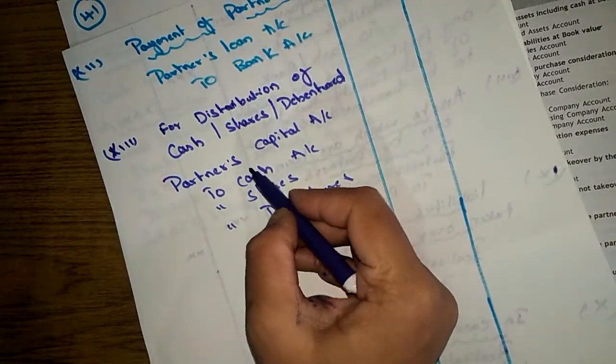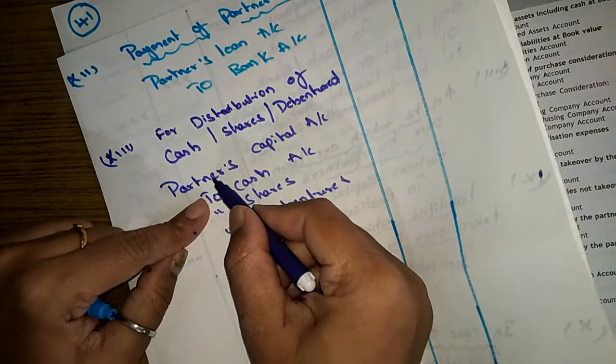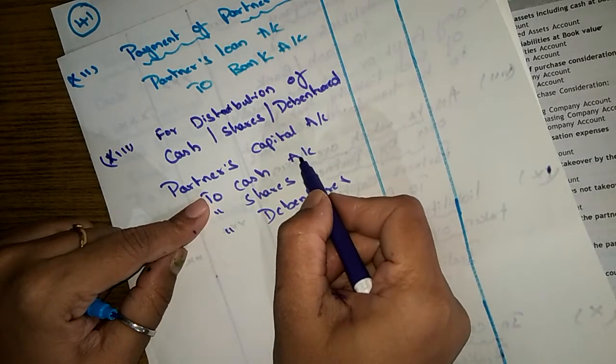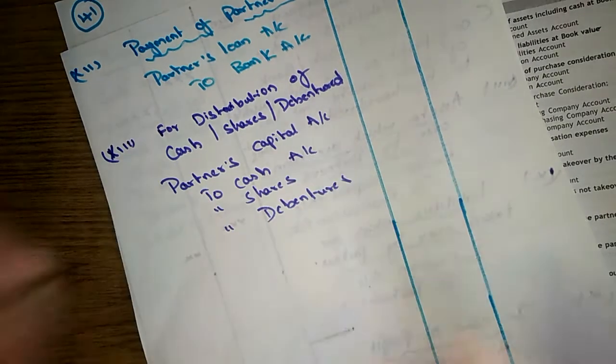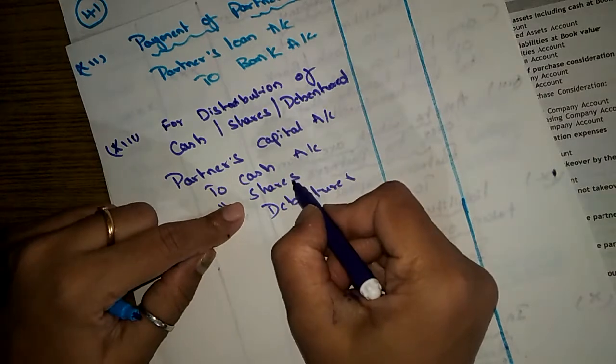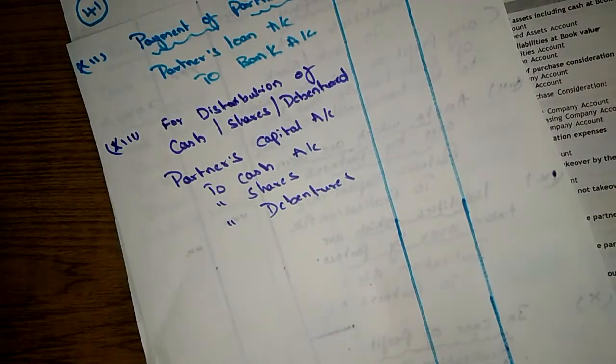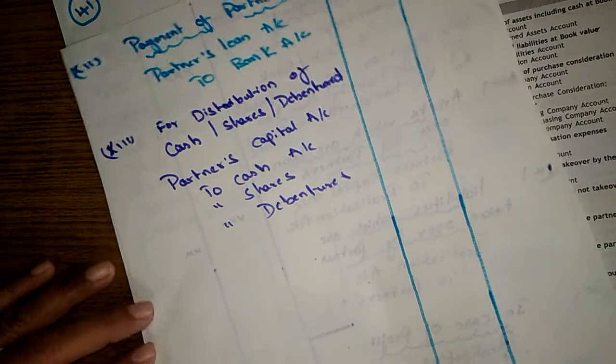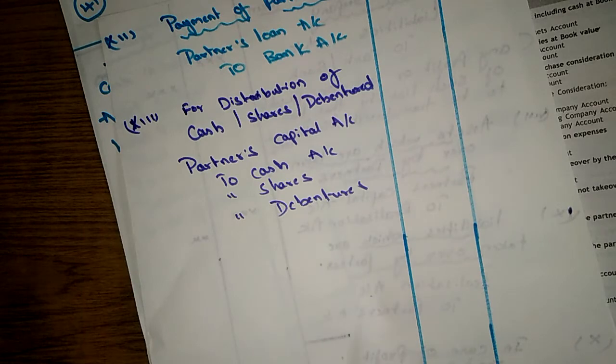The cash has to be distributed to partners in their capital ratio or profit and loss ratio as given in the question, and even shares and debentures have to be distributed in the ratio given in the information in the question. Okay, so these are the journal entries.